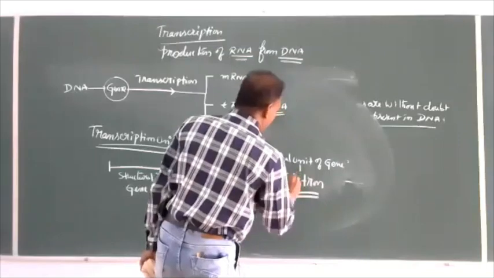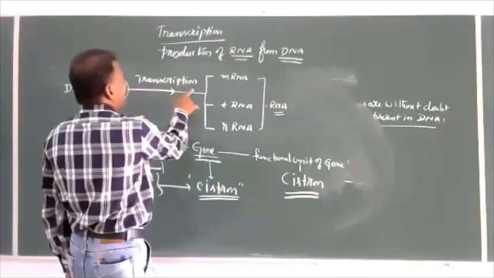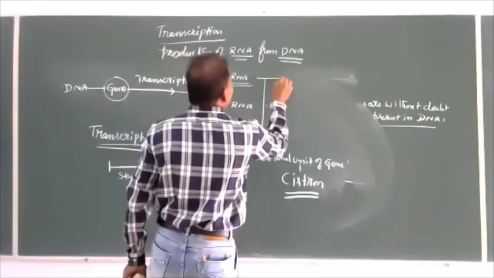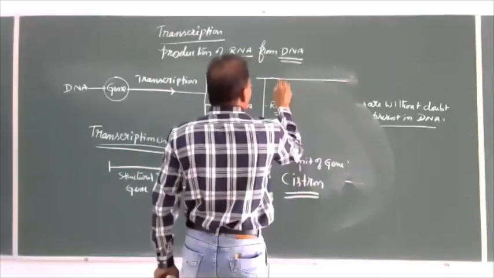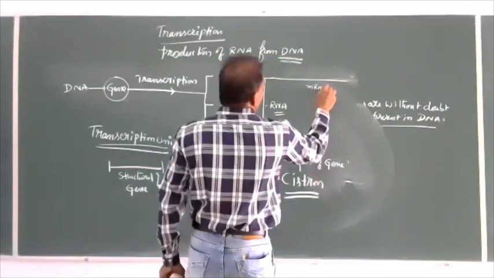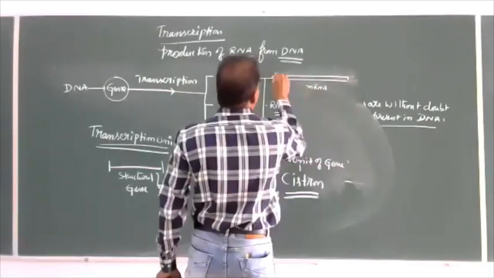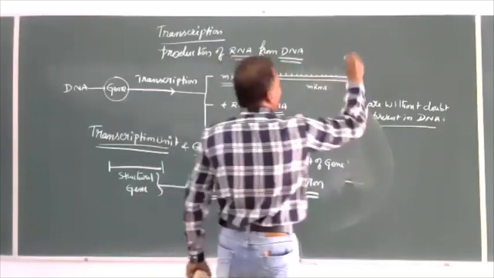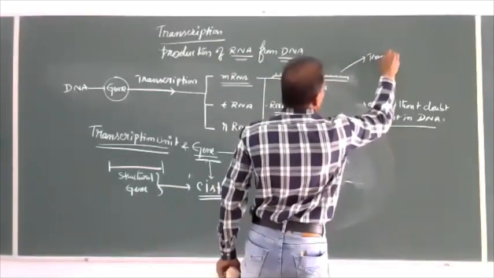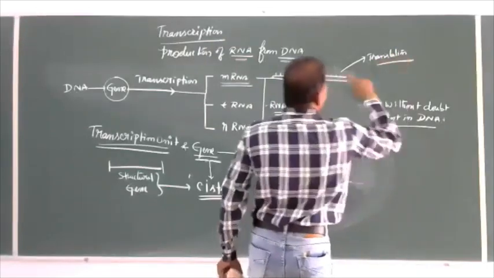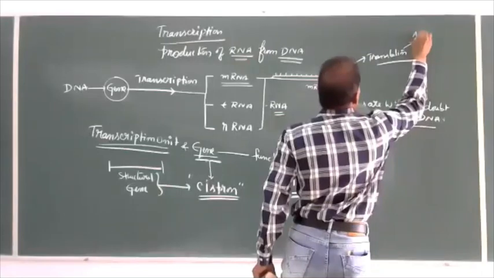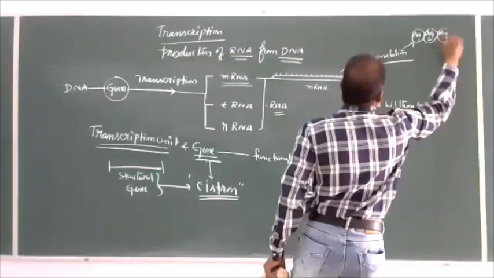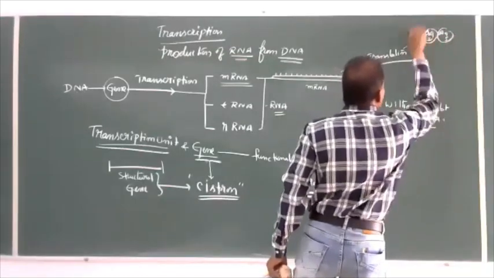What is a cistron? A gene after transcription produces an mRNA molecule, or messenger RNA, which has a sequence like this. This sequence enters into translation, and finally after translation it will produce amino acid 1, amino acid 2, amino acid 3, and so on, some sequence.